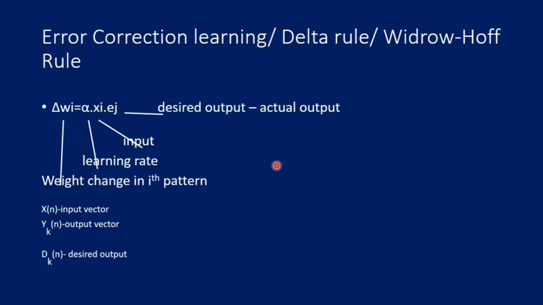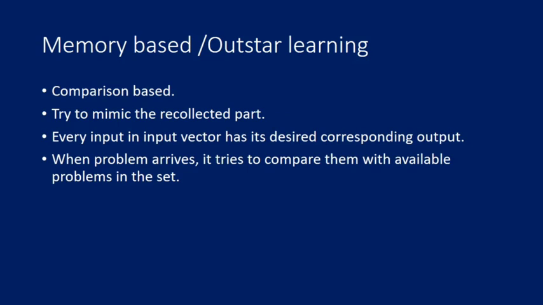So now after understanding all these terms, we can move on to the equation. So this term is a cost function or loss function or error, which is determined by the desired output d of n minus the actual output, that is y of n. Then this x is the input vector, then this alpha is the learning rate, and this error correction learning, or we can say delta w, which is the weight change of any ith pattern or the updated weights during backpropagation, is given by this equation. Now the second one given is memory based learning, or we can say outstar learning.